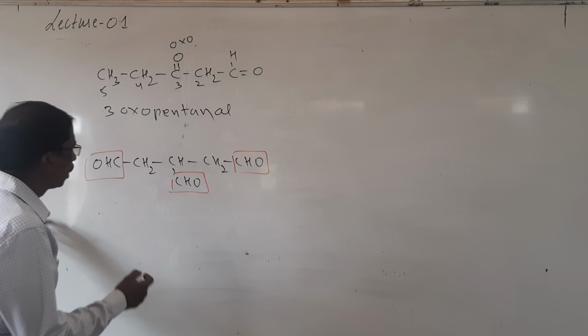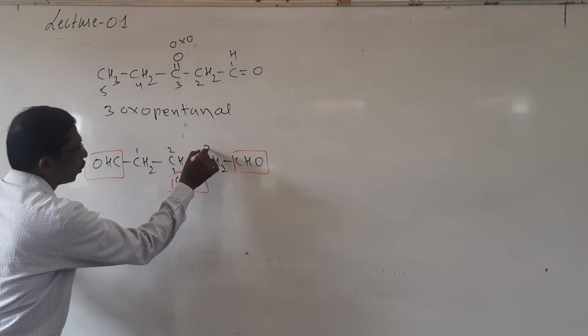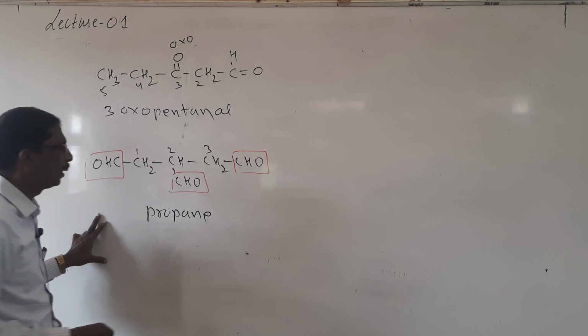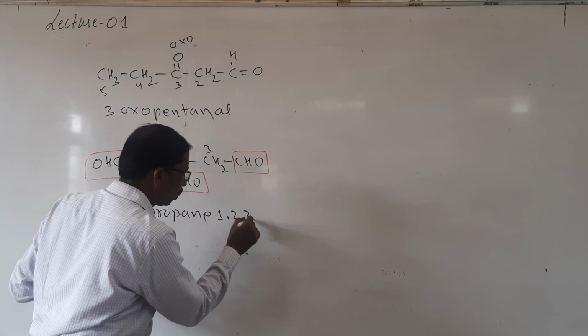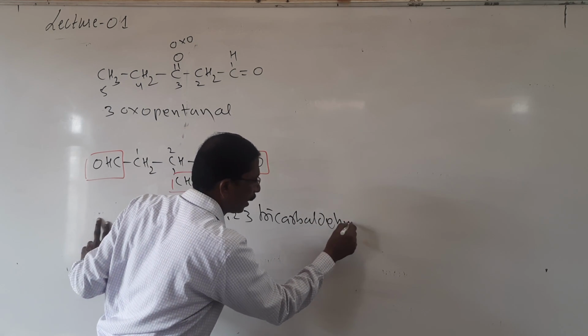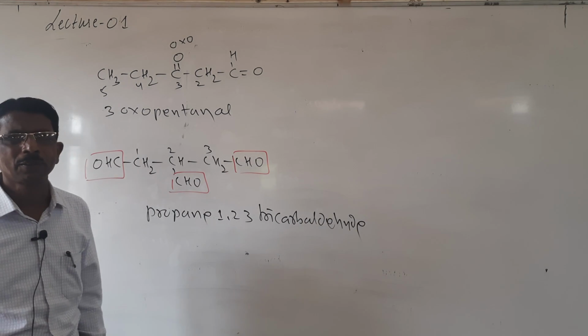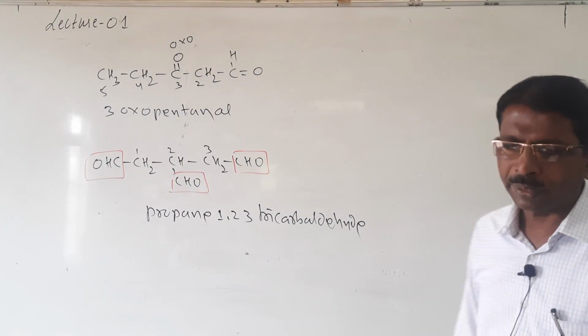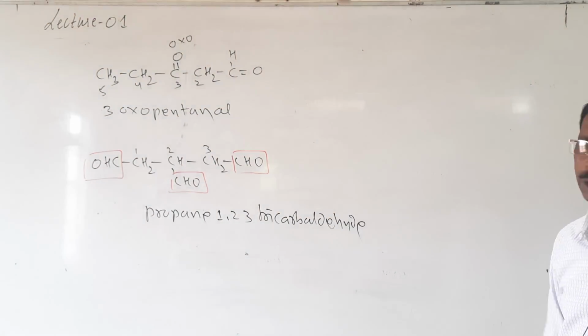And in such cases, we have to write 1, 2, 3, the complete name, propane, and then 1, 2, 3, tricarbaldehyde. So look here students, sometimes in examination they may ask such questions.